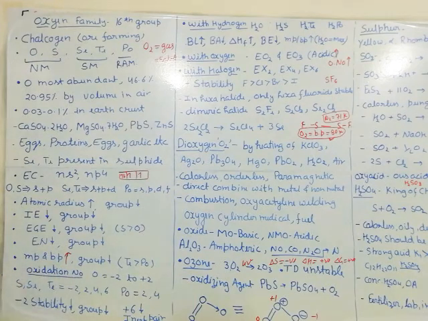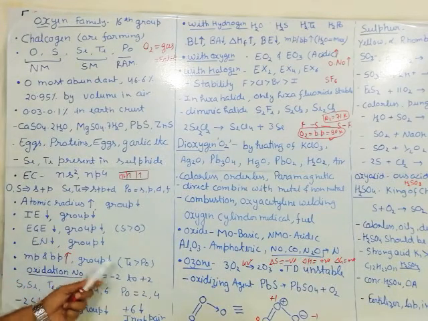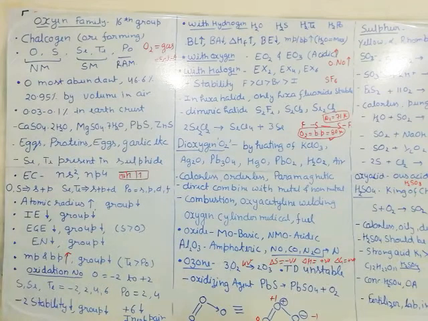Melting point and boiling point increase. Why? Because oxygen is a gas, and the melting point and boiling point of a gas are very low, and down the group they become solids, and solids have higher melting and boiling points. So melting point and boiling point increase down the group, but there is an exception: tellurium has a higher melting point and boiling point than polonium, because polonium is a radioactive element, it is unstable in nature.